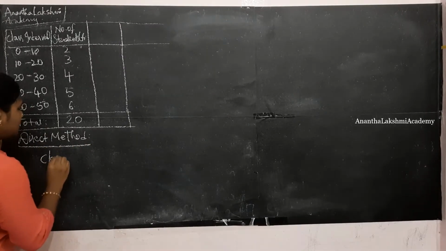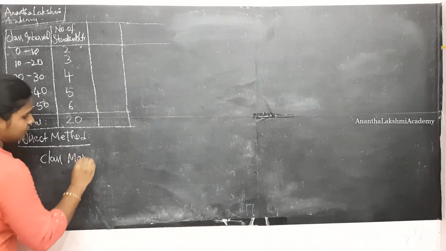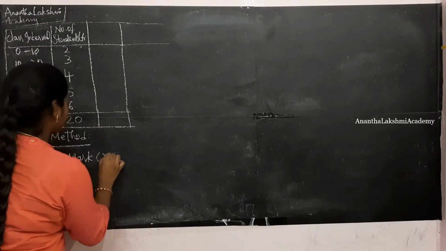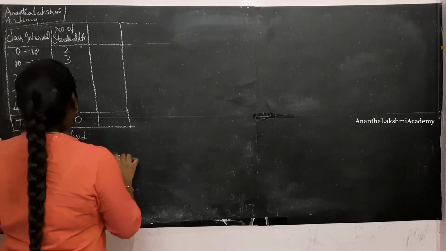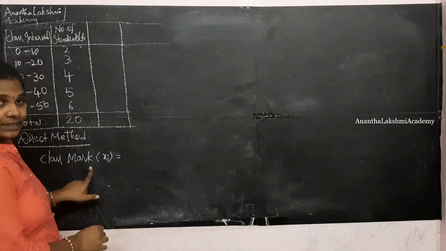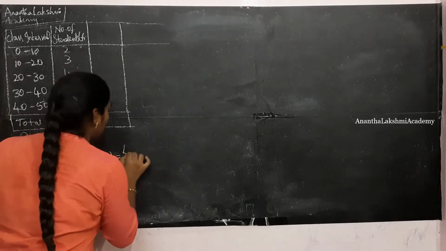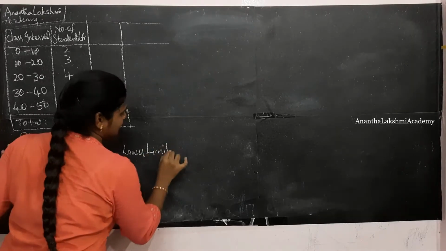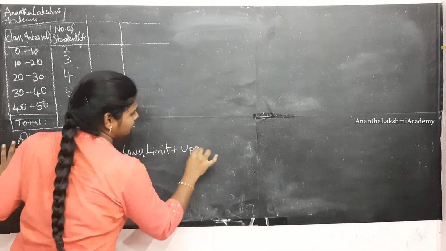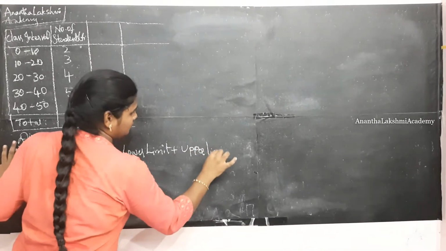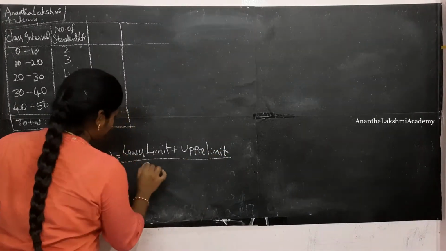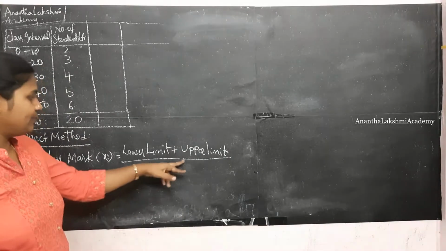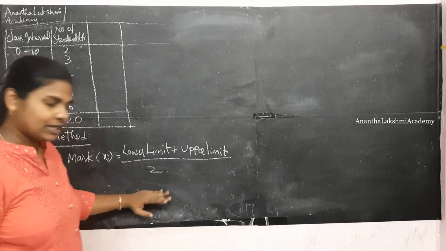Within the direct method, we have a new definition, which is class mark. Class mark is considered as xi, which is nothing but lower limit plus upper limit divided by 2. Class mark is also known as the midpoint, which is the sum divided by 2.